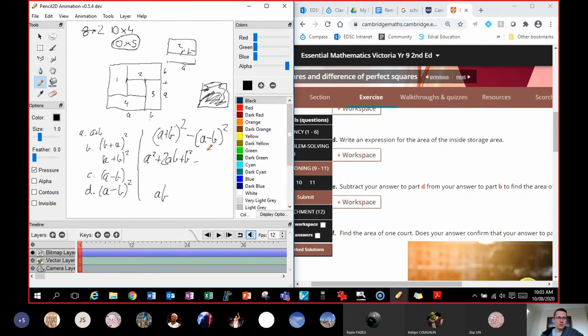Then we've got minus: a times a would give you a squared. Negative b times negative b would give you b squared. And then a times negative b would give you negative ab, plus negative b times a would give you negative ab. So that would be minus 2ab.